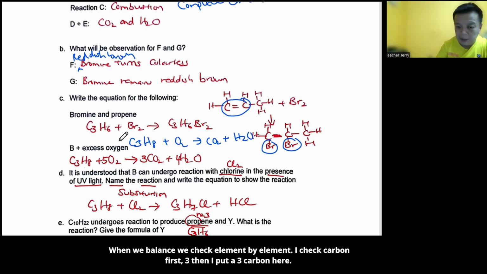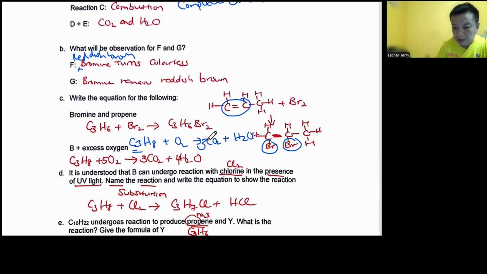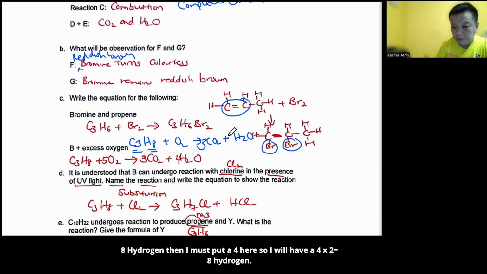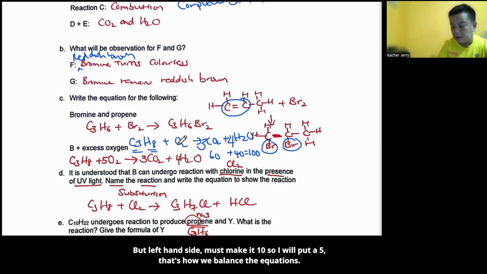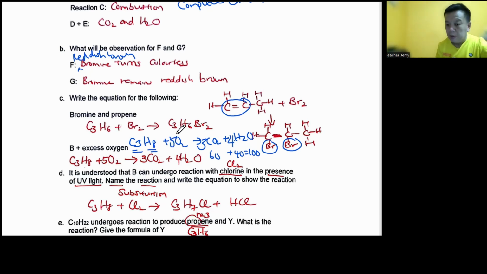When we balance, we check element by element. I check carbon first, 3, then I'll put a 3 for carbon here. 8 hydrogen, then I must put a 4 here so that I will have 4 times 2, 8 hydrogen. So let's check the oxygen. 3 times 2, there's 6 oxygen. 4 times 1, there's 4 oxygen. So total, there is 10 oxygen on the right-hand side. But left-hand side, must make it 10, so I'll put a 5. Right, that's how we balance the equation.